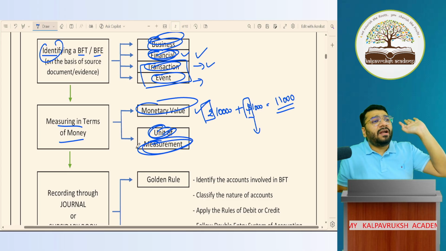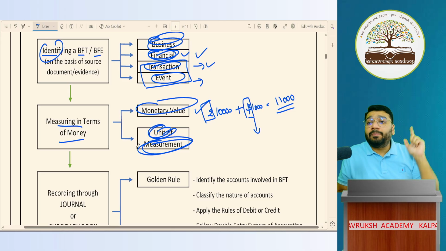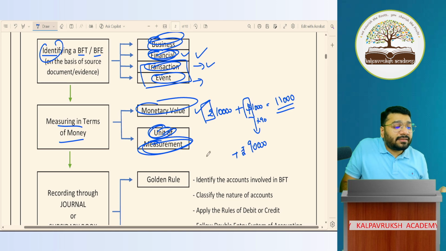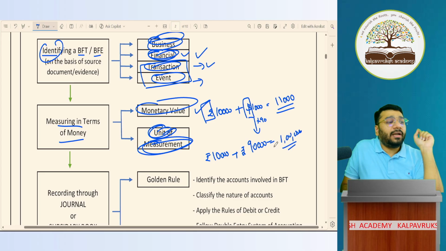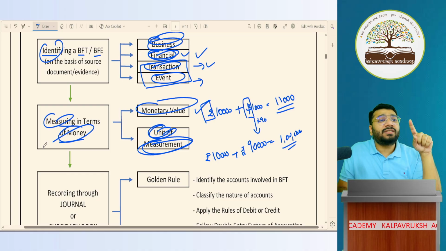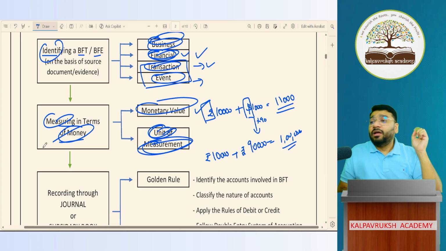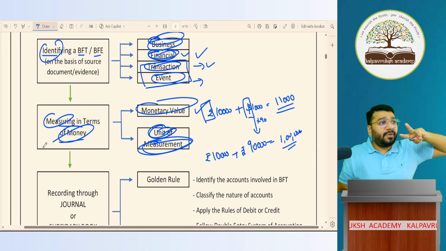Imagine $1 is 90 rupees. So tell me, what is my total purchase value? $1,000 into 90 rupees, so how much is it? 90,000 rupees, plus Indian purchase 10,000. What is my total purchase now? 1 lakh rupees in INR. This is called measuring in terms of money, which is a common unit of denomination. Okay? Fantastic. Once you identify a business financial transaction or an event, then measure it in terms of money.